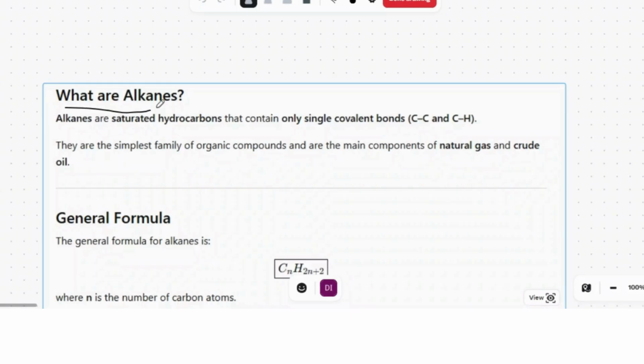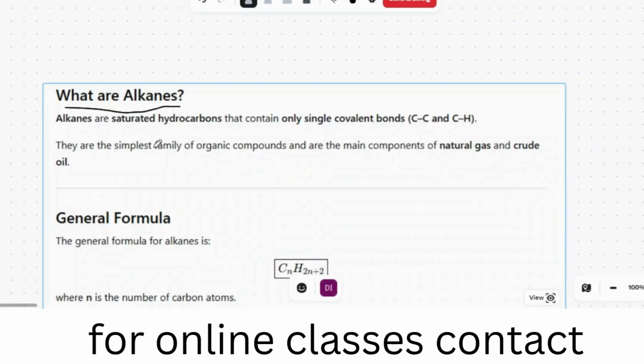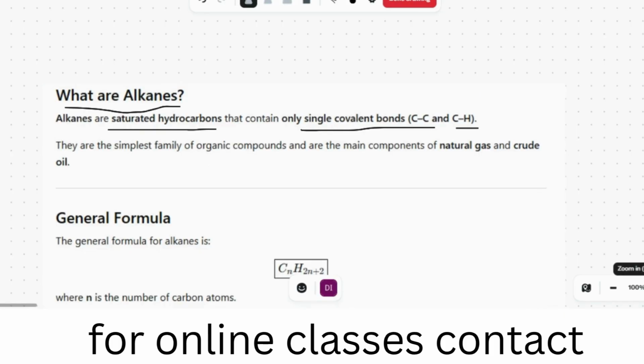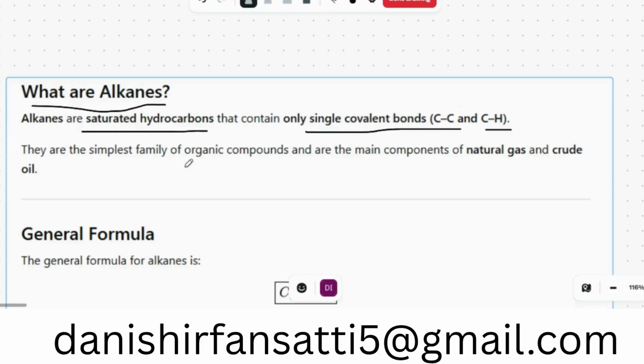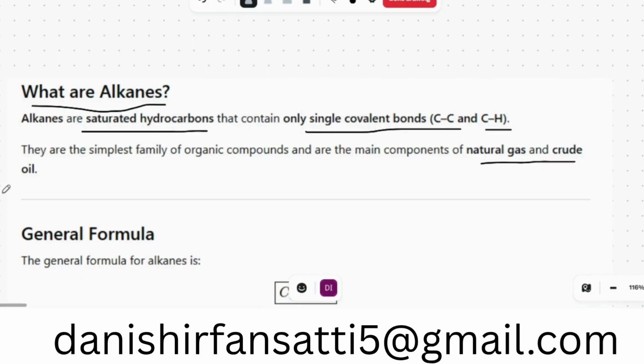Today we are going to talk about alkanes. That is the most important topic of IGCSE and GCSE. Alkanes are saturated hydrocarbons that only contain single covalent bonds between carbon-carbon and carbon-hydrogen. The simplest family of organic compounds, they are the main components of natural gas and crude oil.